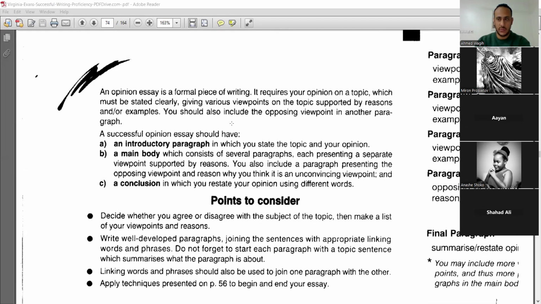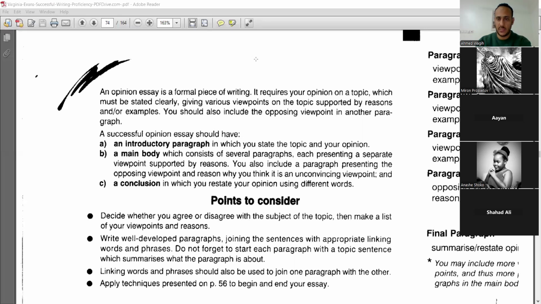Let me ask a question just to get your attention. Opinion essays are formal or informal writing tasks? Please write in the chat box. Yes, it's a formal piece of writing for sure. Perfect. So I think you're familiar now how to write a formal piece of writing.